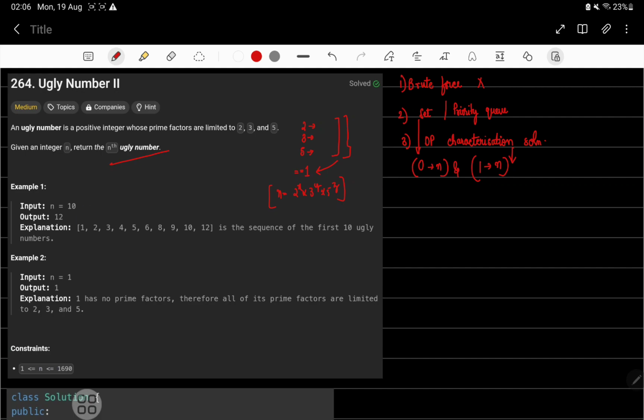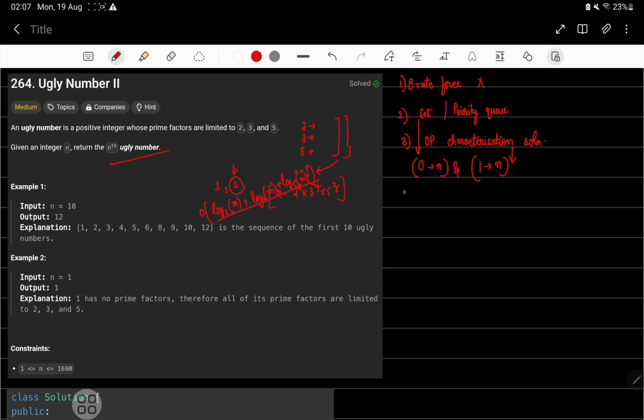We know that the first ugly number is 1, but now should we go and try for each number, say 2, and try to search if it is an ugly number? Okay, we can do that. It will be of log base 2 of m plus log base 3 of m plus log base 5 of m. So these are the three things that will happen for each and every number, right? So that is the maximum time complexity for each number.